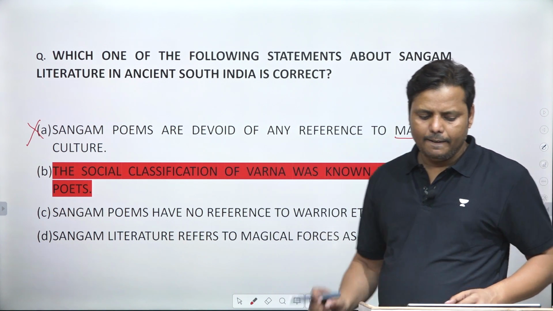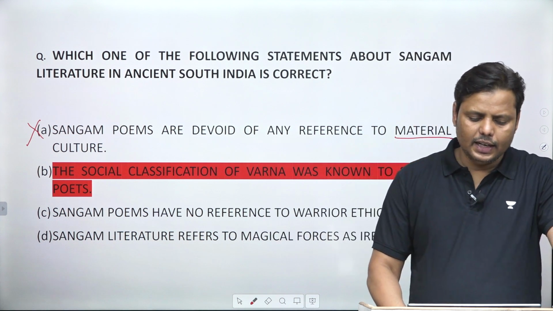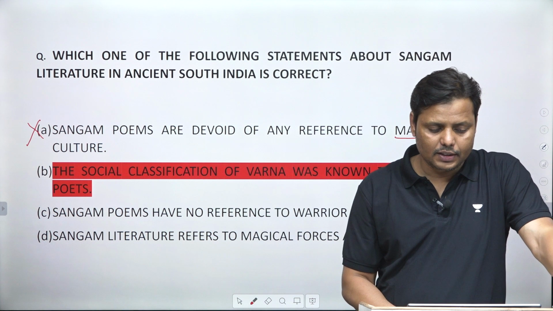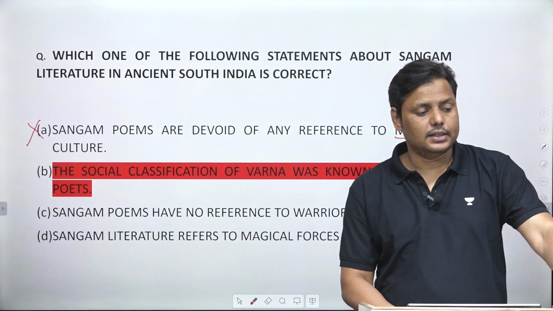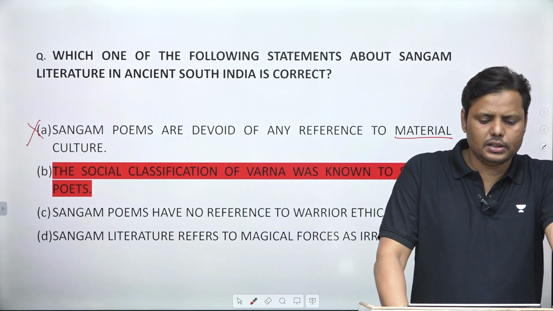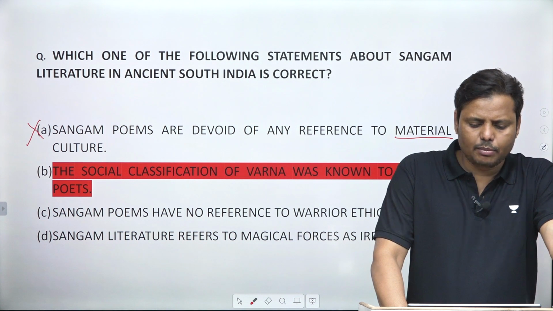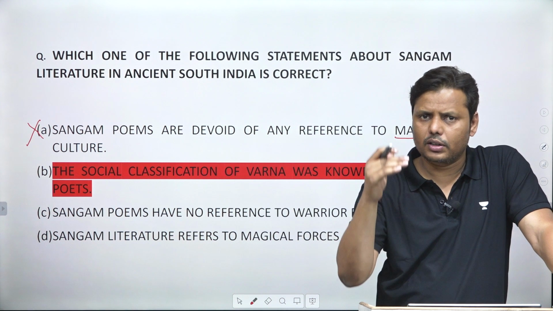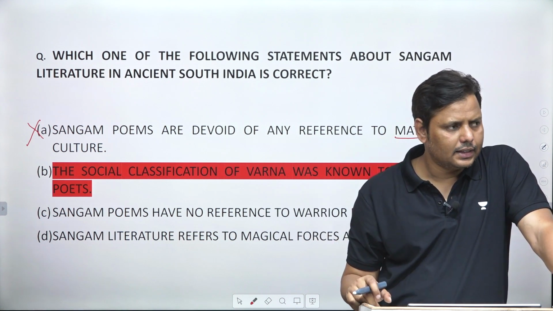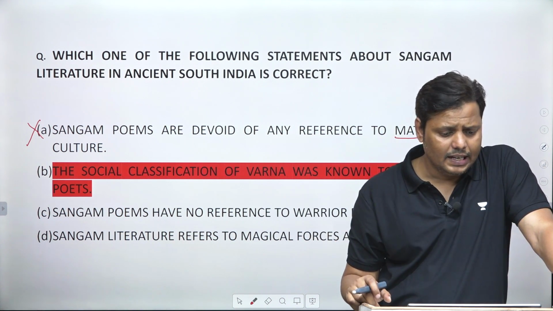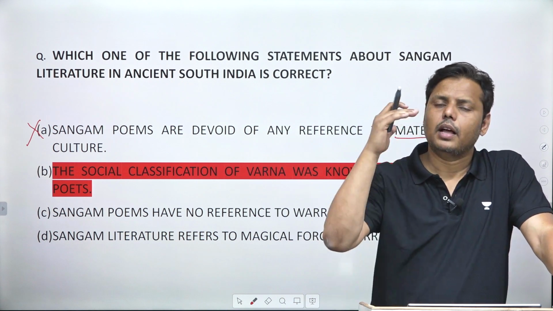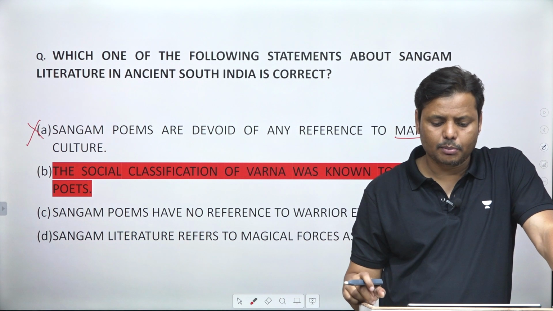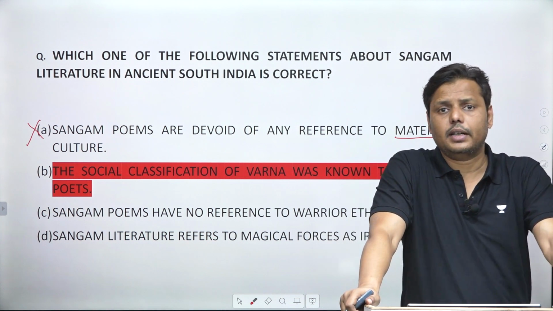Next, the social classification of Varna was known to Sangam poets. This is again incorrect. Why am I saying it is incorrect? Because social classification was very much discussed in Sangam literature. If you see the Sangam literature, there are several segments which deal with some sort of classification or stratification in the society, such as the Tamil poems being very conscious about the high-born and the low-born people. Apart from this, we can discuss Tolkappiyam as one of the texts.